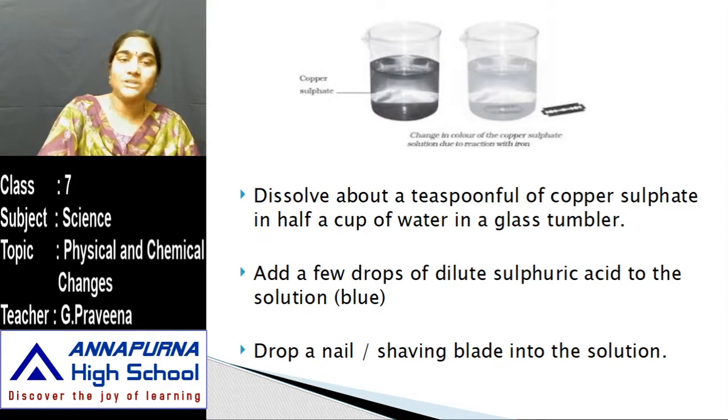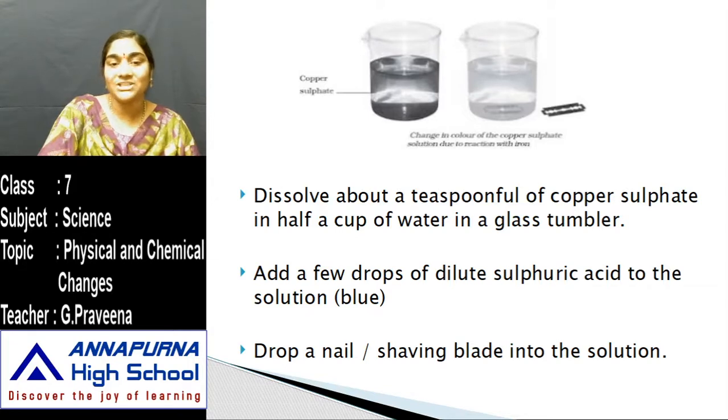When you add dilute sulfuric acid to the solution, you can see that the solution changes its color to blue. In this blue colored solution, you now drop a nail or a shaving blade. So what should we do here? We take a beaker, and in that we take a teaspoonful of copper sulfate mixed in water, and when we add the dilute sulfuric acid, you can see a change in color of the solution. It changes its color to blue, and in this solution you have to drop a nail or shaving blade.